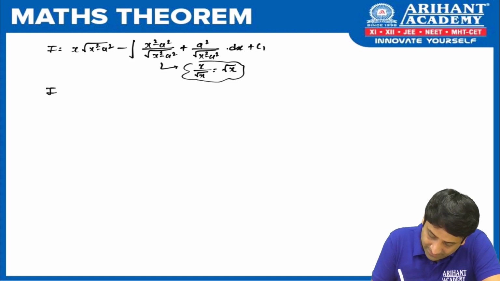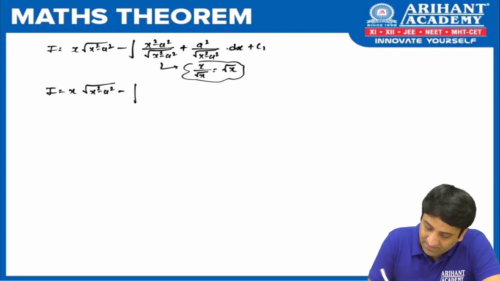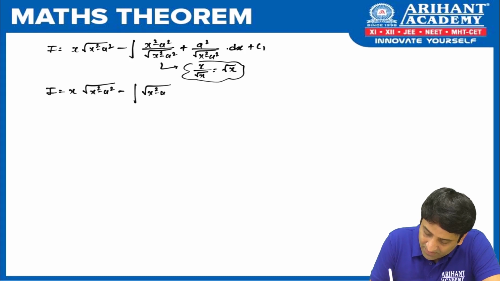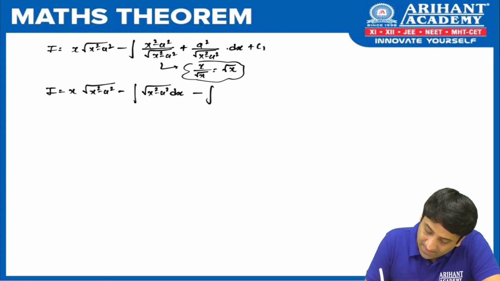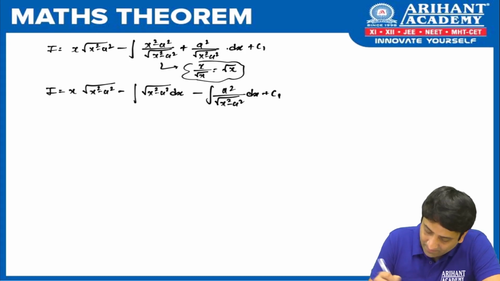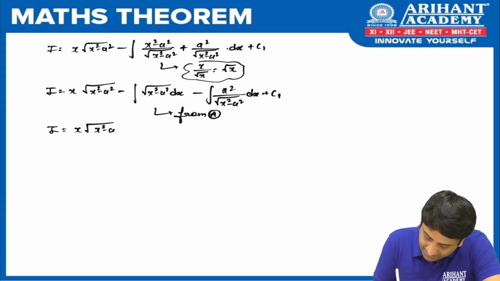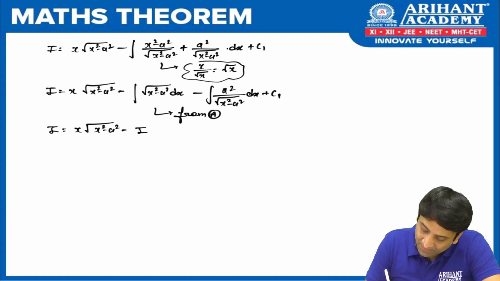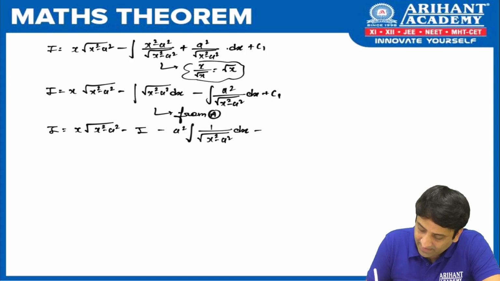चलो now let us aggregate. तो what I get? I is equal to x root of x square minus a square minus, ये कट होके क्या बचेगा? root of x square minus a square बचेगा dx. अगर minus अंदर जाएगा तो plus का minus हो जाएगा. Isn't it? I get a square upon root of x square minus a square dx plus c1. Now here, we are going to replace it with I. तो यहाँ पे आएगा I equals x root of x square minus a square minus I. What I get here? Minus of, can we take a square outside, and 1 upon under root of x square minus a square dx plus c1.